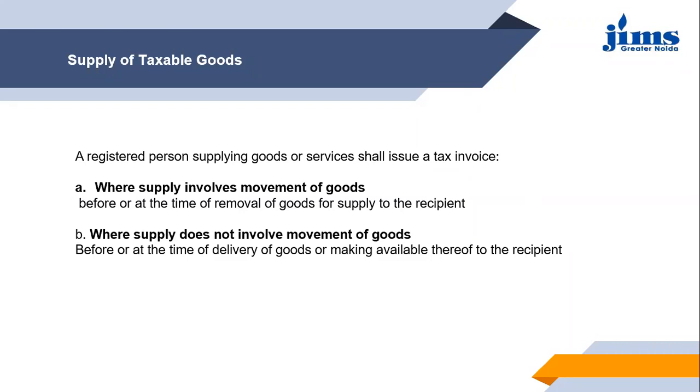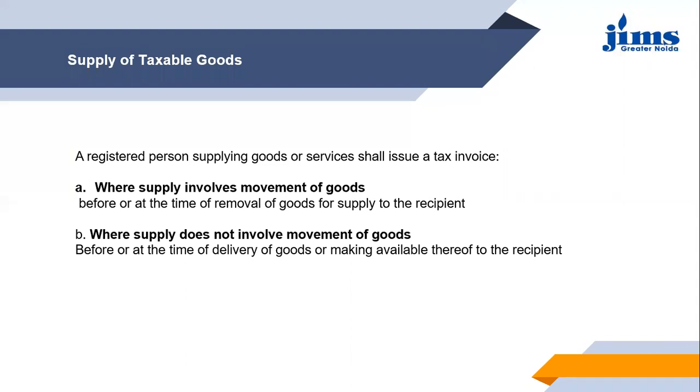In the second case, where supply does not involve movement of goods, the invoice must be issued before or at the time of delivery of goods. This point says that the goods are not moving from one place to another before they are available to the recipient. For example, let us take that we go to a shop and purchase things over the counter. That would come under this point, where supply does not involve movement of goods, where the recipient itself is approaching the supplier for the goods.